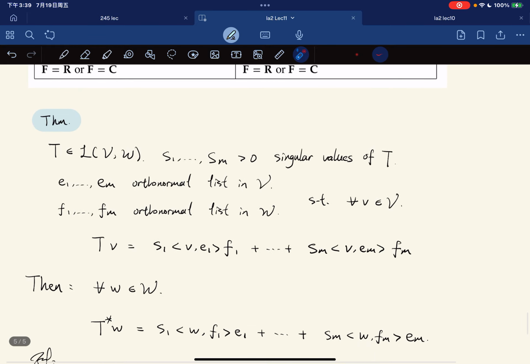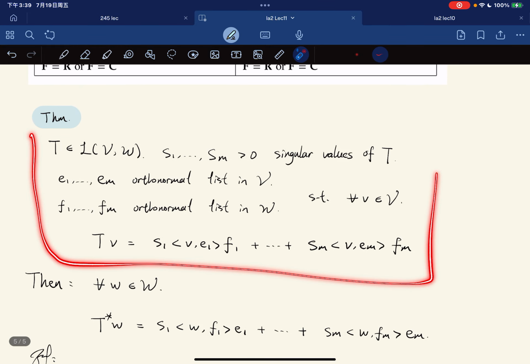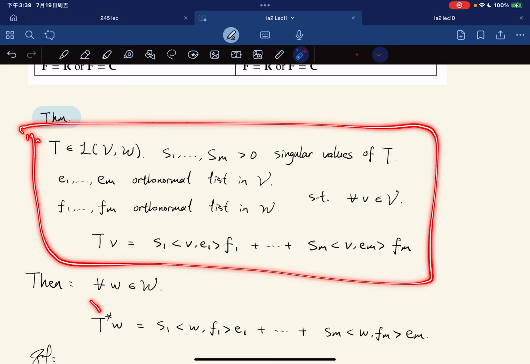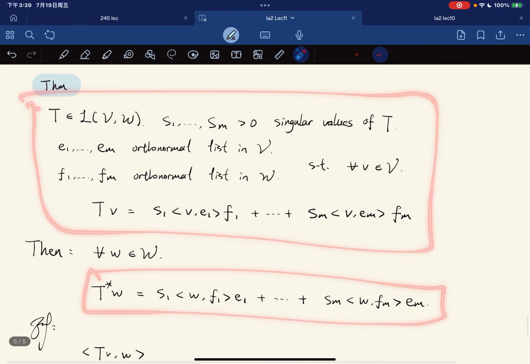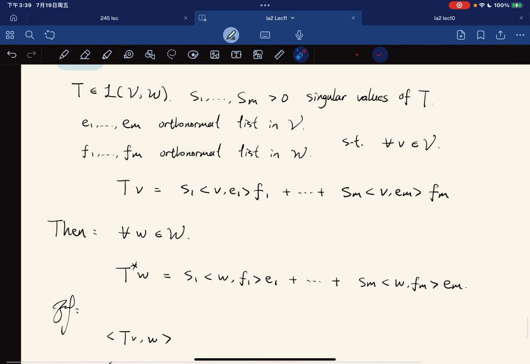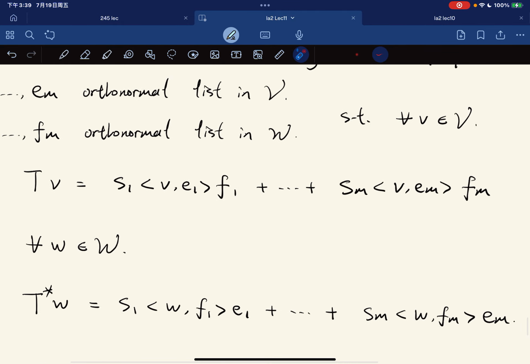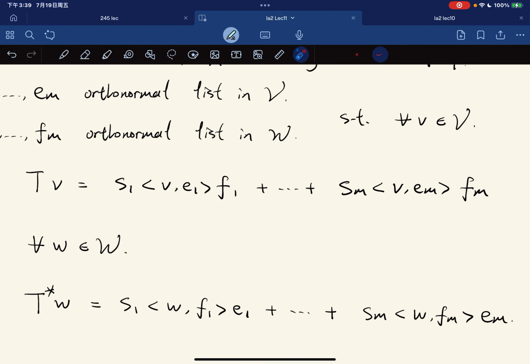And now, given the decomposition, the SVD, we can also decompose the adjoint. Now let's see how. To decompose the adjoint, for T v, we just swap the e_i's and f_j's, and we swap V to W for any w. This is really the difference here. We just swap them.